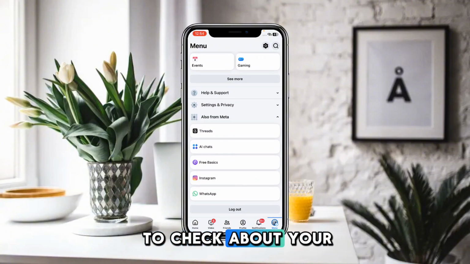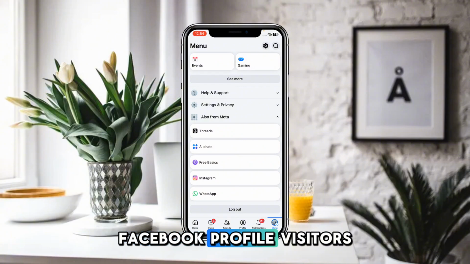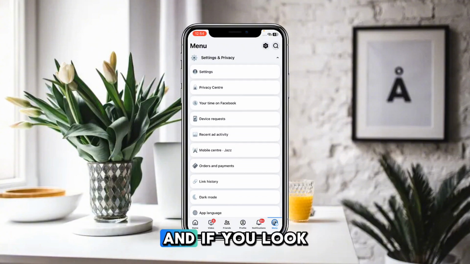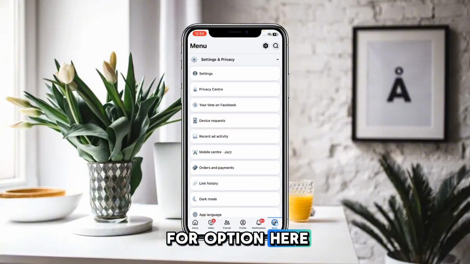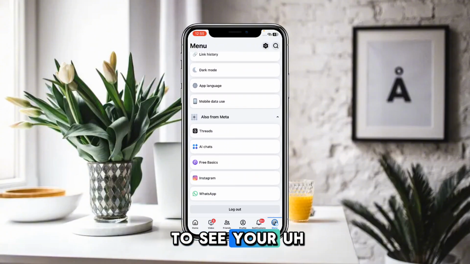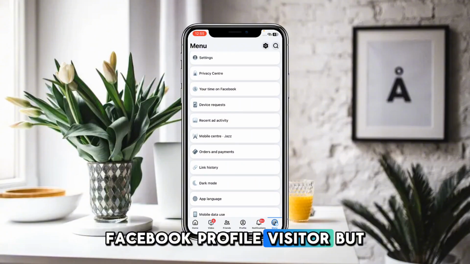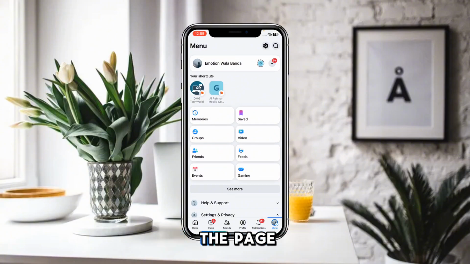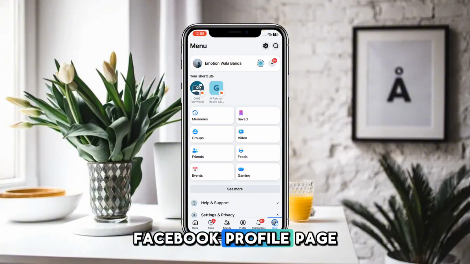So if you want to check your Instagram or Facebook profile visitors, what you have to do is simply go to your profile, and after that go to Settings and Privacy. If you look for an option here, there is no option available that allows you to see your Facebook profile visitors. But if you convert your account to a professional account, or if you create a page, then you can see the insights of the page, that is, who visits your Facebook profile page. So in this way you can check that.